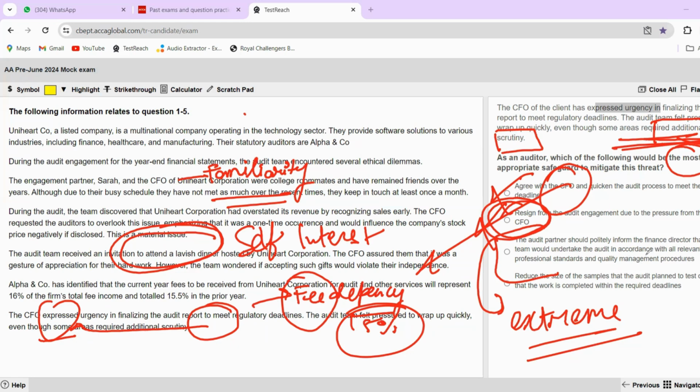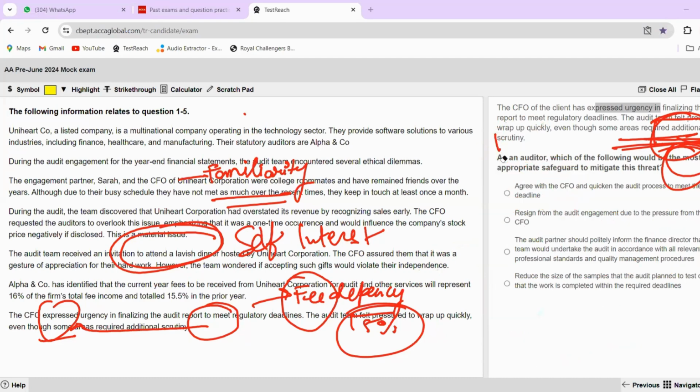And integrity and objectivity of the audit process is maintained despite my client pressurizing me to do it fast, do it fast. So I'm telling them that no, this is a situation I have to be very careful with for some of the areas where additional scrutiny is required, and I will need my desired amount of time. And then if they refuse to do so, then I may think of resignation. So this is the first and most appropriate safeguard for this particular situation.